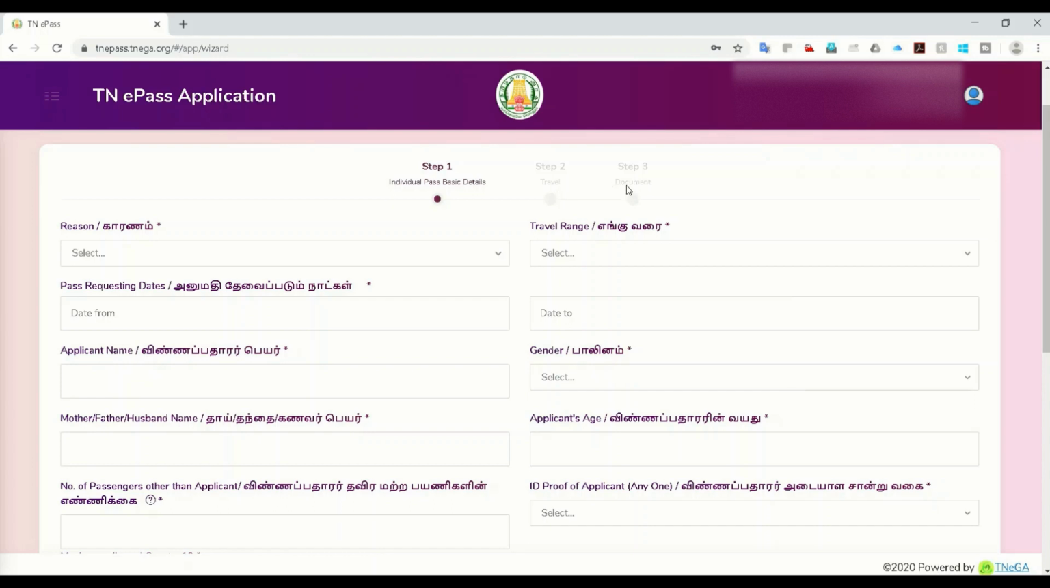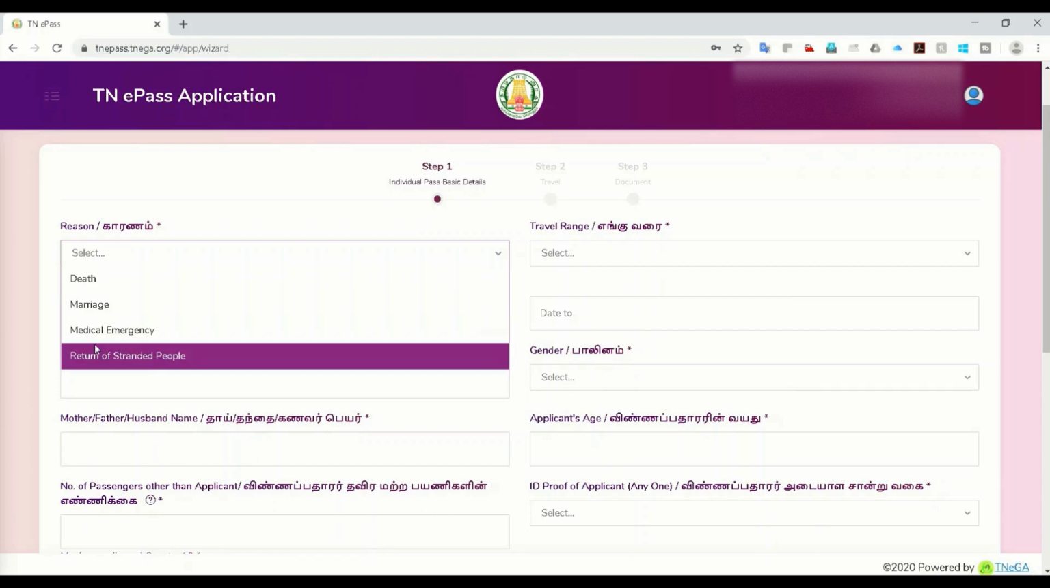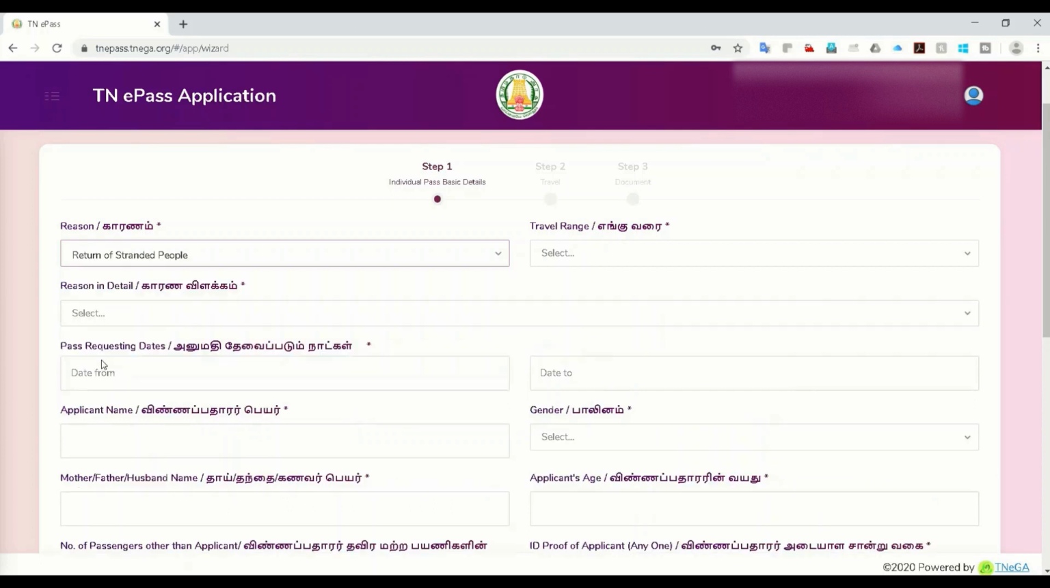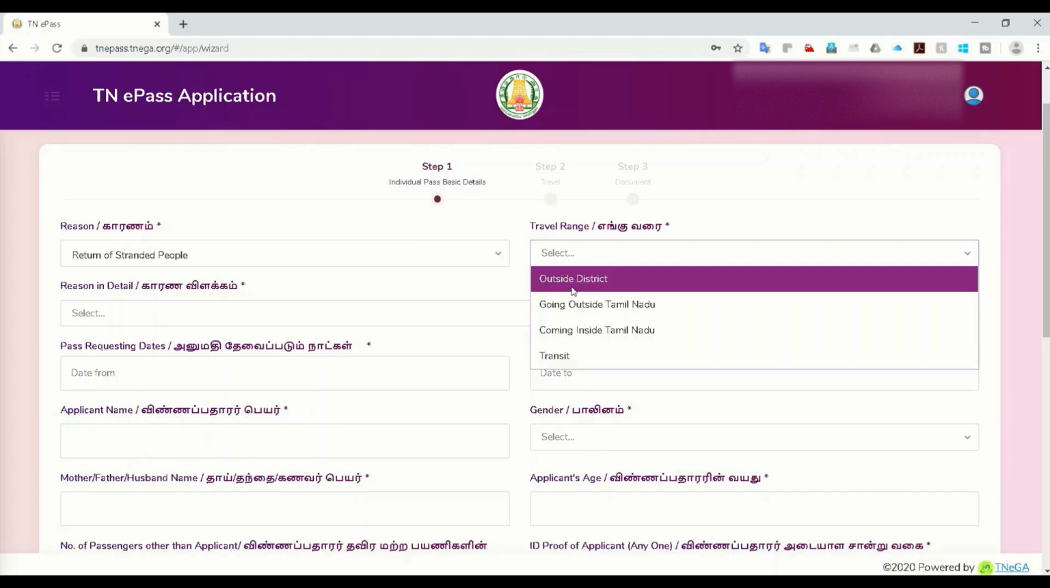Next are the travel details and documents. Let's go one by one. First is the reason, the right reason for your travel needs, maybe death, marriage or emergency. The most common is the return of stranded people, who are stuck in Chennai or outside the state and want to come back.